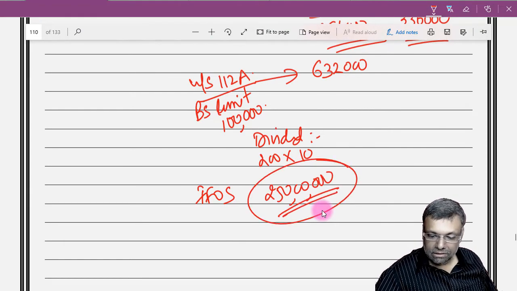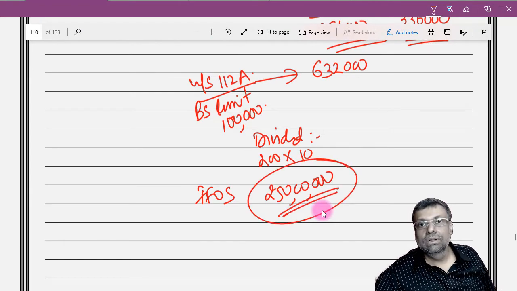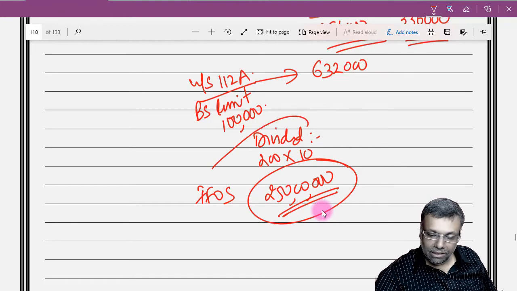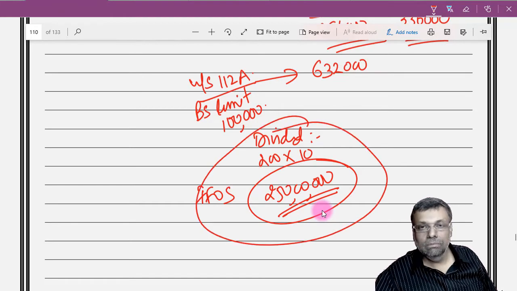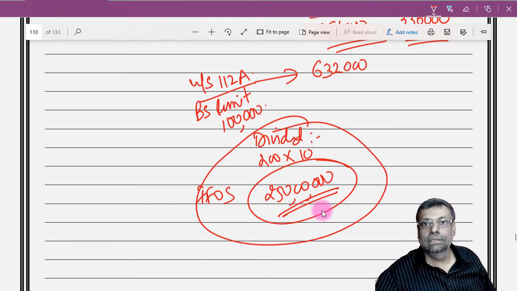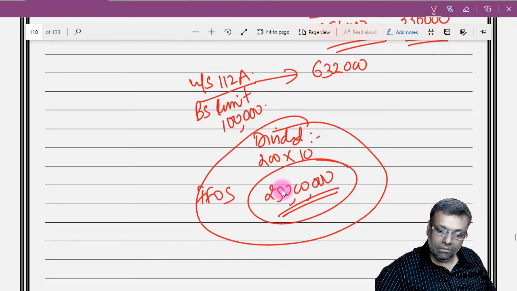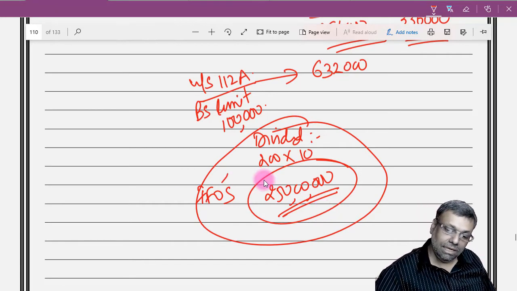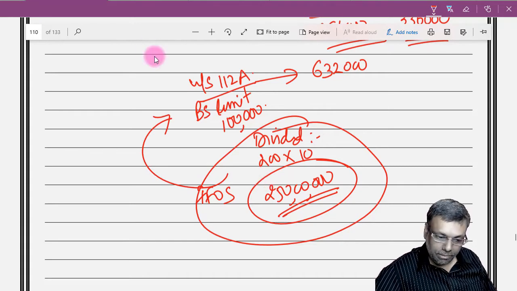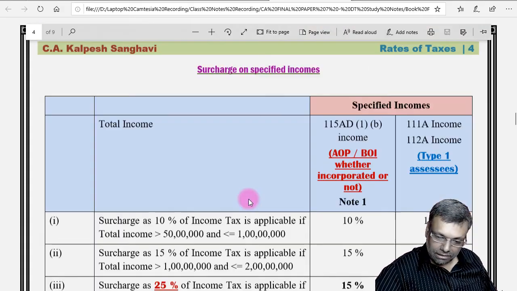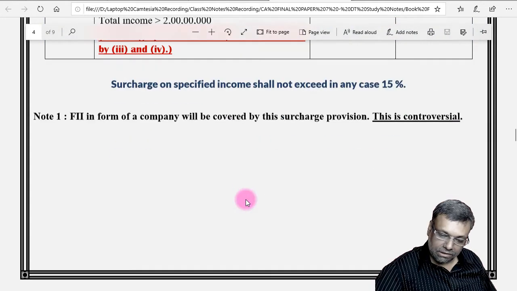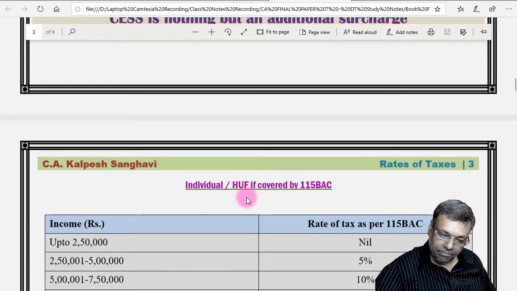Now, because your other income, that means other than 112A income, including dividend income, is exceeding some 2 crore rupees, together with that you have 112A income also, so you have a mixed income. So for that, see these rates of tax. First of all, the surcharge categories you understand.